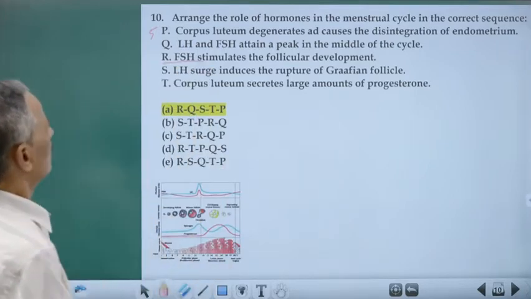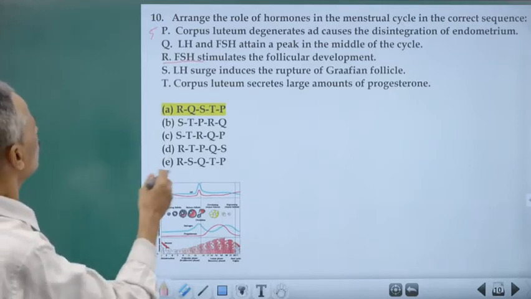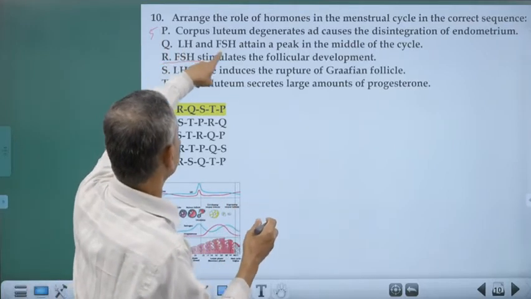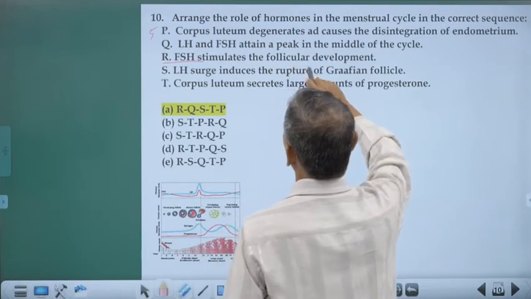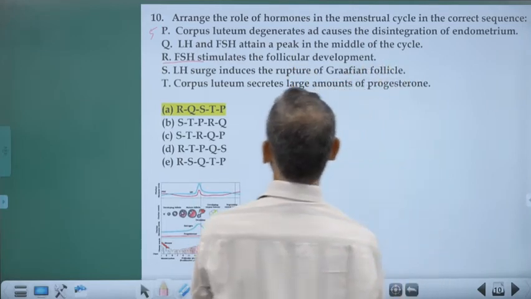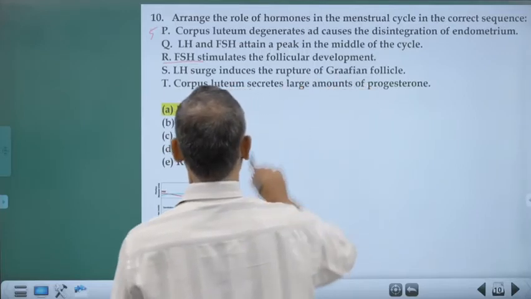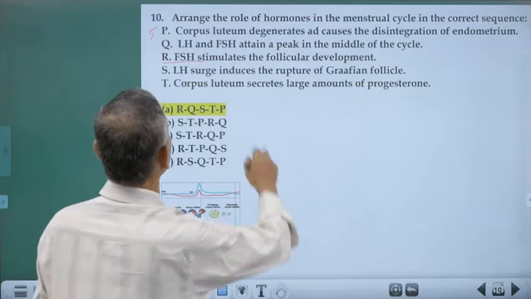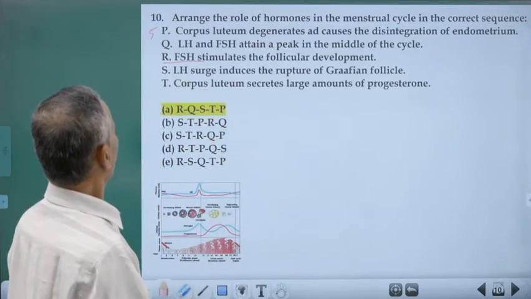First, it should be the FSH stimulating the follicular development. Then only FSH and LH attain a very high peak in the middle, and LH surge induces the rupture. Okay, that will be. So the correct one should be R.